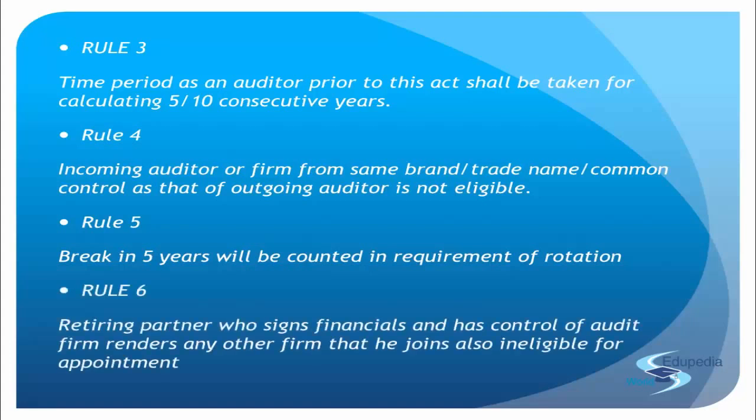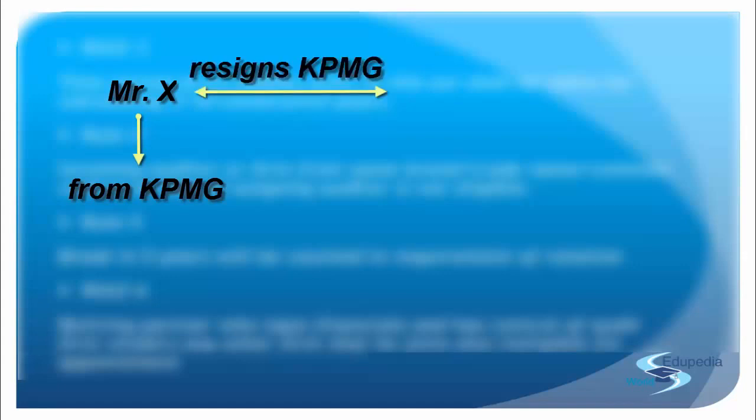Okay? The last rule you have over here is rule 6, which says a retiring partner who signs financials and has control of the audit firm renders any other firm that he joins also ineligible for appointment. Right? So Mr. X from KPMG resigns from KPMG, joins EY. And in the year when KPMG was supposed to rotate, meaning KPMG was supposed to leave a client, do you think the client can appoint EY as the auditor?